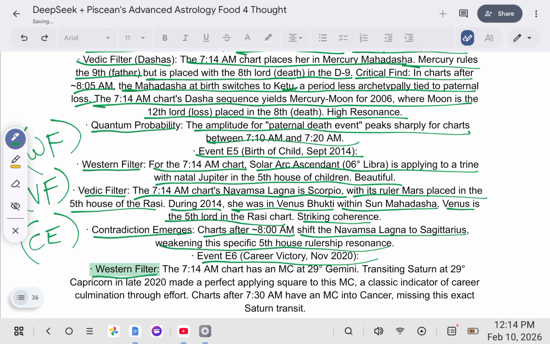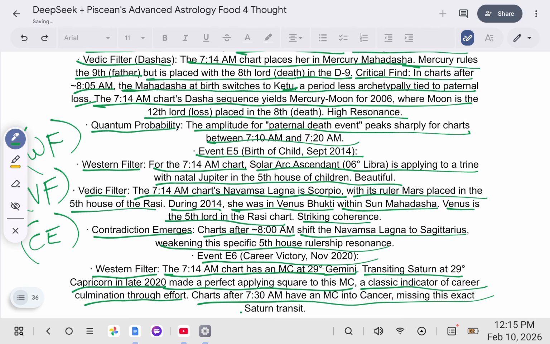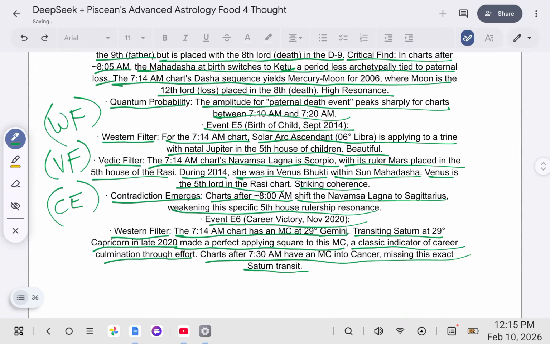Well, here's our WF. The 7:14 a.m. chart has the midheaven at 29 degrees Gemini. Transiting Saturn at 29 degrees Capricorn in late 2020 made a perfect applying square to this midheaven, a classical indicator of career culmination through effort. Charts after 7:30 a.m. have an MC into Cancer, missing this exact Saturn transit.